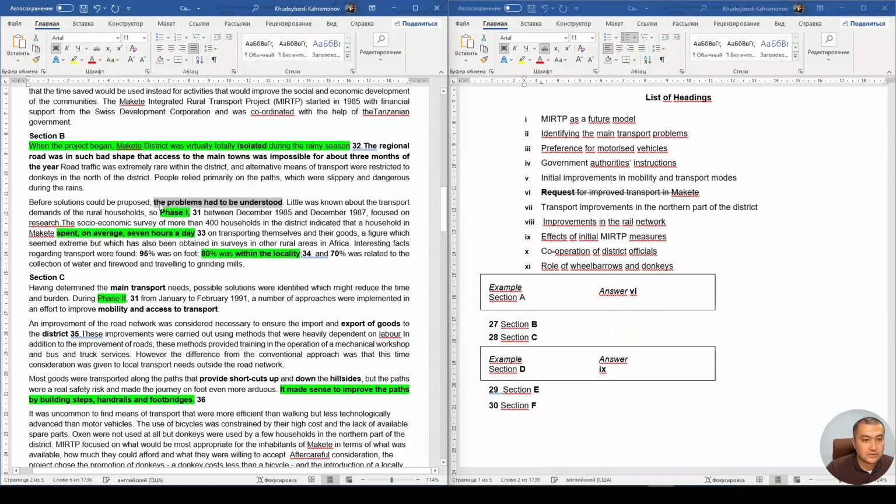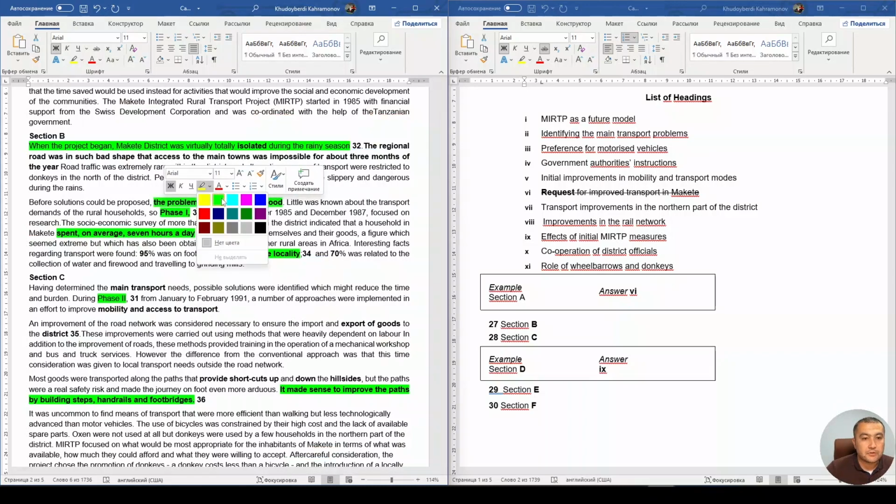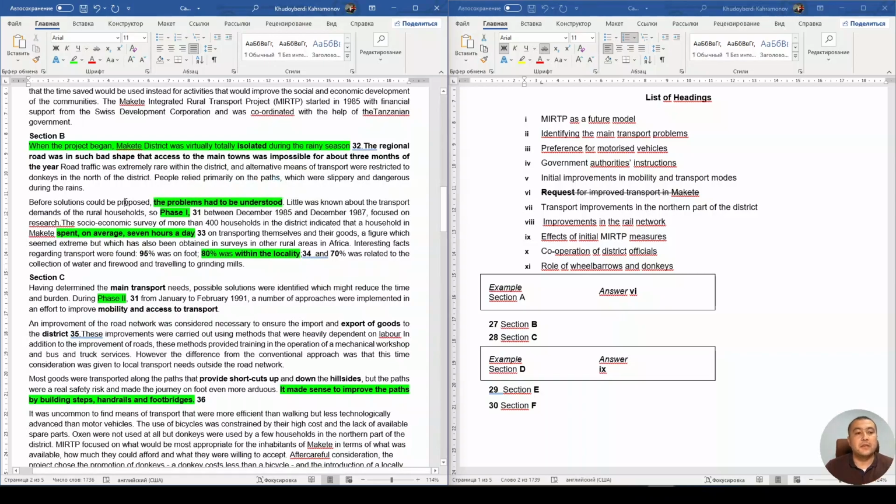I think this could be somehow a keyword here, right? I mean, they are referring to the understanding of the problems, in order to figure out the solutions, right? Before we figure out the solutions, we have to understand what the problem is here, right? And do we have such words here? Because in the list of headings, as a future model, this should be a keyword identifying the main transport problem.